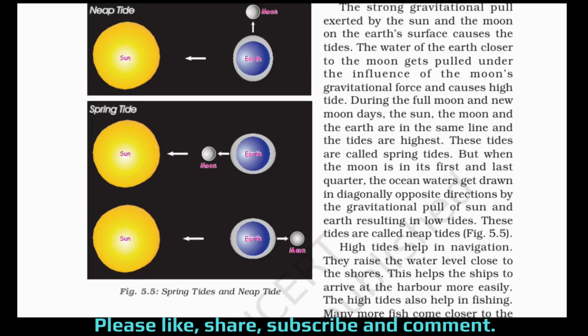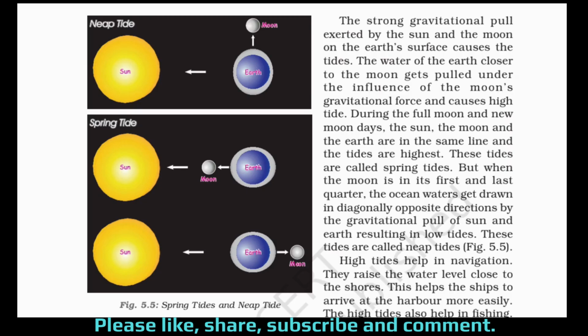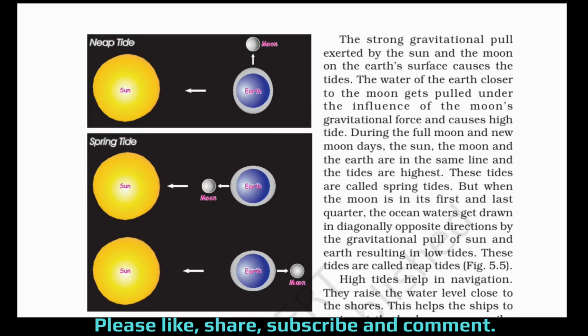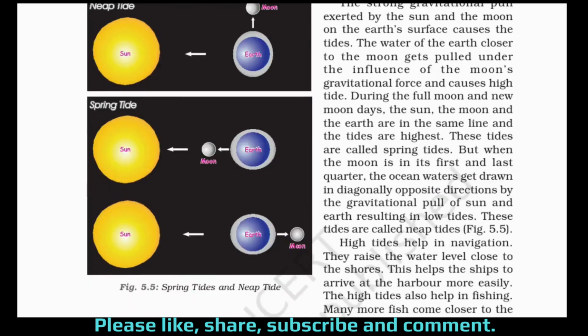But when the moon is in its first and the last quarter, the ocean waters get drawn in diagonally opposite directions by the gravitational pull of the sun and the earth, resulting in low tides. So these are called neap tides. This is the diagram of neap tide, and here is the definition. When the moon is in its first and the last quarter, the ocean waters get drawn in diagonally opposite directions by the gravitational pull of sun and earth, resulting in low tides. So this is the definition of neap tides.